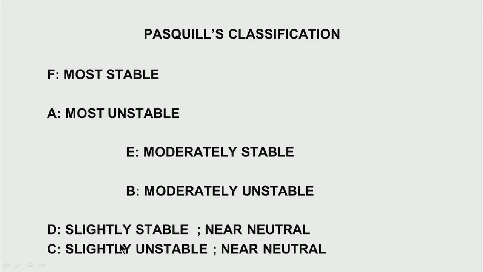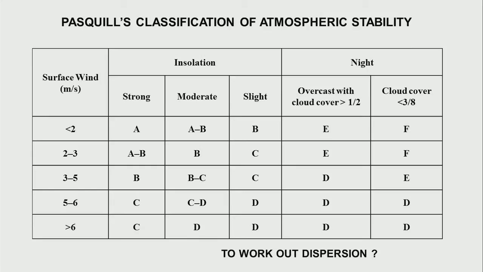Why is this classification required? The point is, it is very difficult to precisely, as I was saying, work out a number, and therefore, maybe I could examine if the conditions of my system or my atmosphere are such that it is most unstable, I am bound to retain the explosive gas on the surface of the earth, whereas if it is most unstable, well, it might diffuse out. Therefore, let us try to relate it to the explosion which we want to study. Well, before that, let me put down the effect of the wind and cloud coverage also.